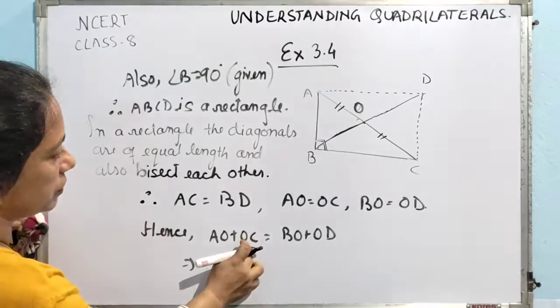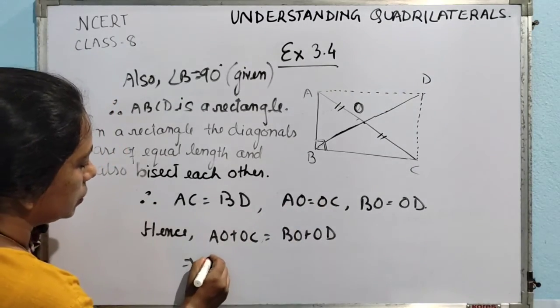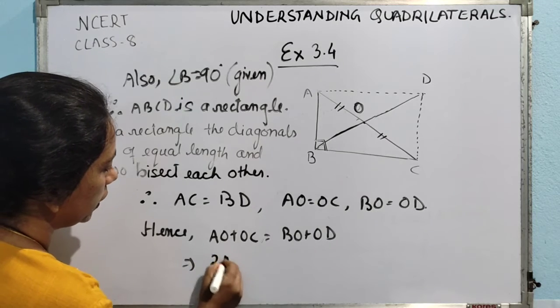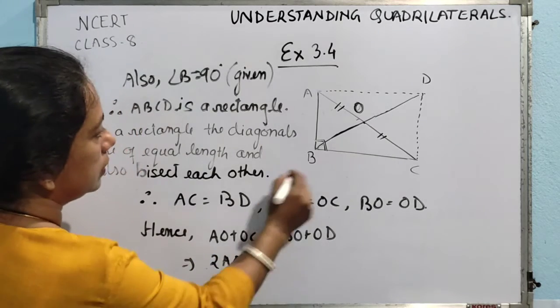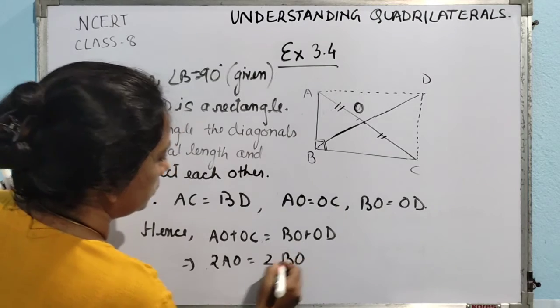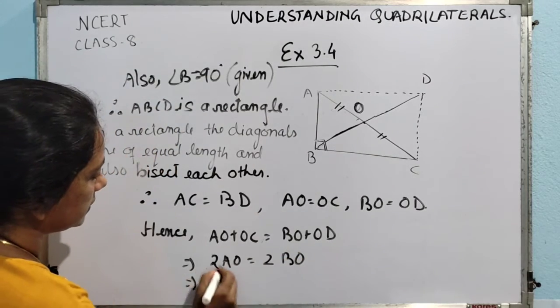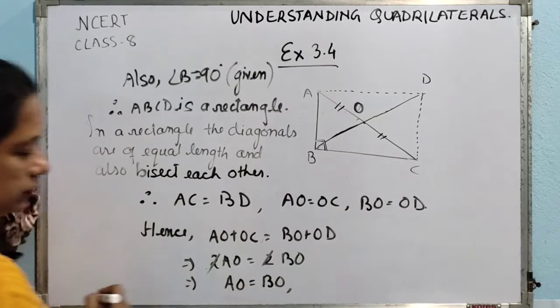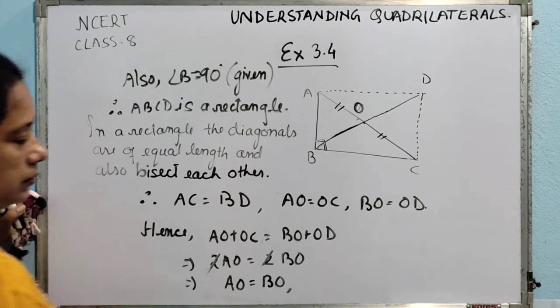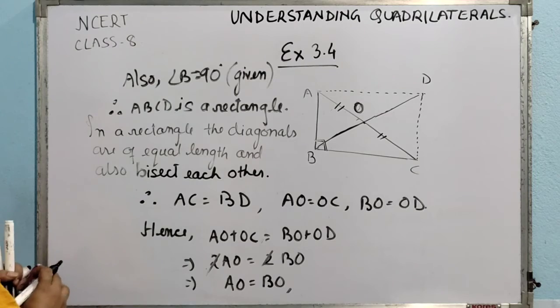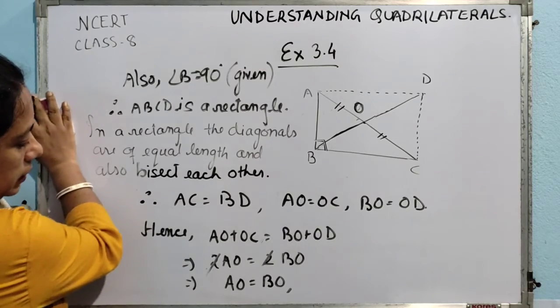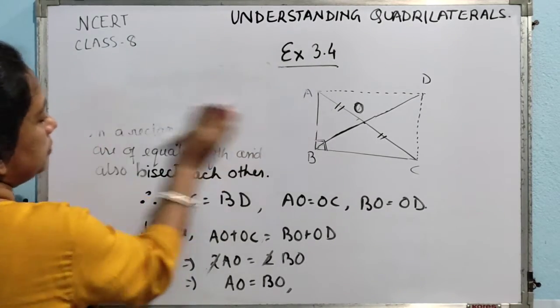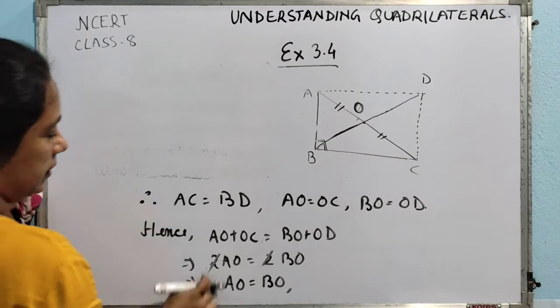AO and OC are the same, so we can write 2AO is equal to 2BO, which implies, 2 cancels, AO is equal to BO. Done? Understood, beta, everyone? Now the third part, what we will write lastly.